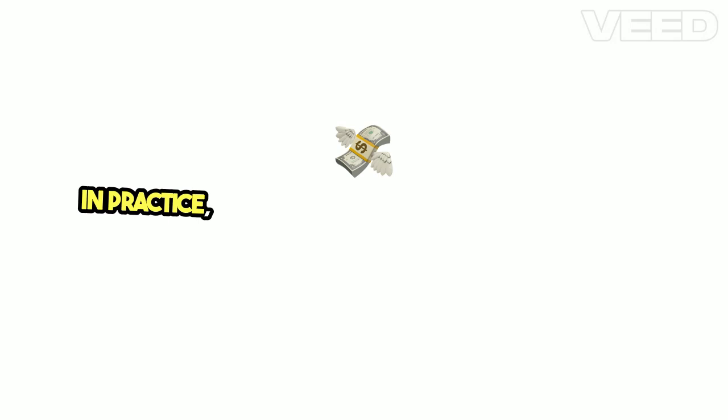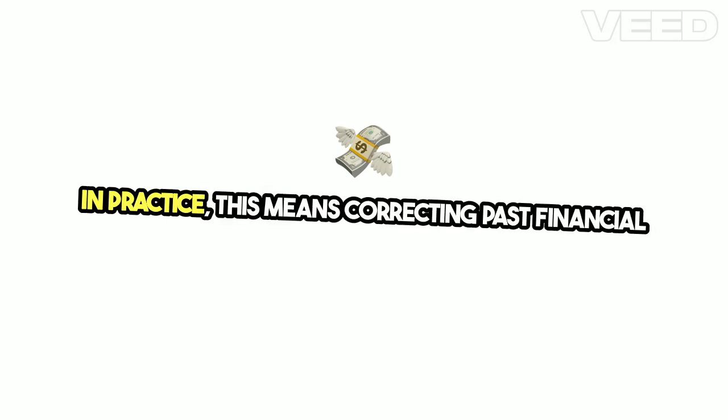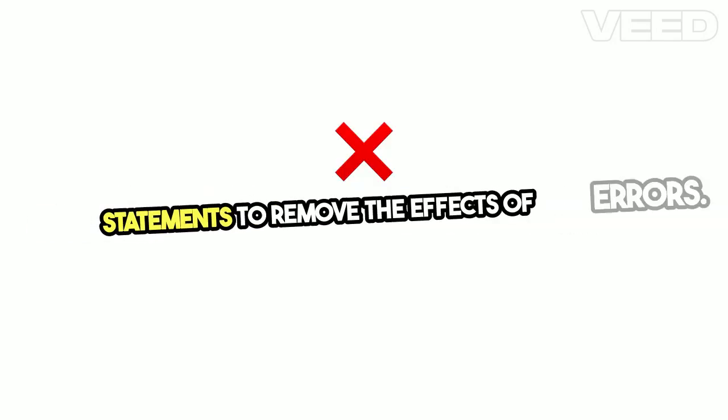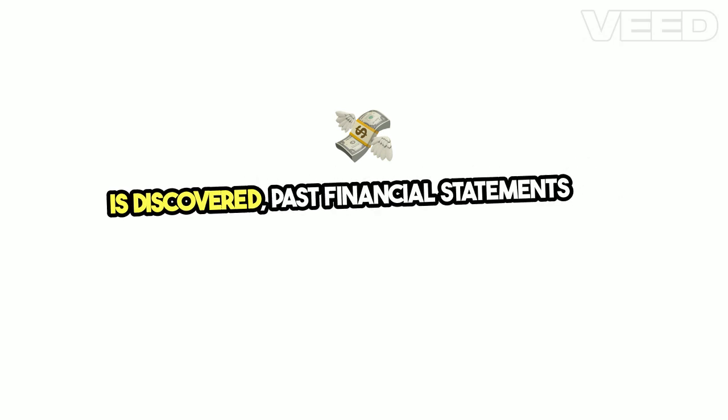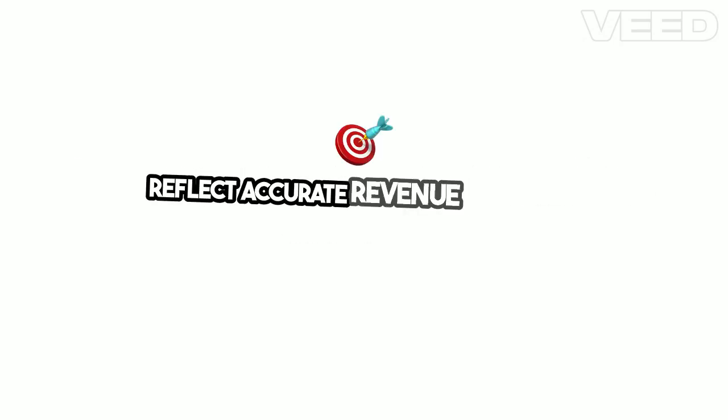Retrospective restatement is correcting the recognition, measurement, and disclosure of amounts of elements of financial statements as if a prior period error had never occurred. In practice, this means correcting past financial statements to remove the effects of errors. For example, if an error in revenue recognition is discovered, past financial statements are corrected to reflect accurate revenue.